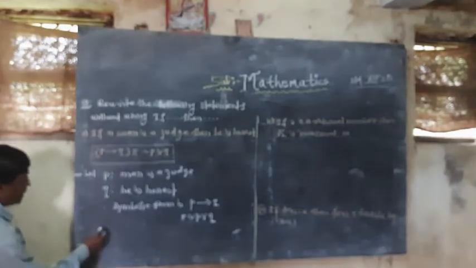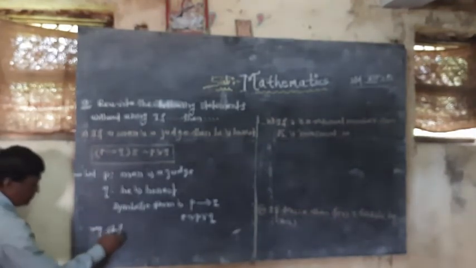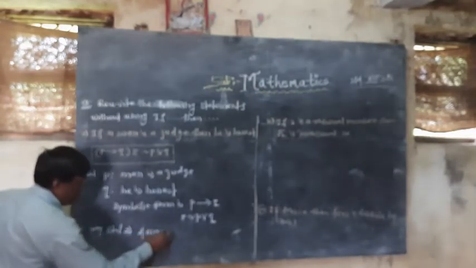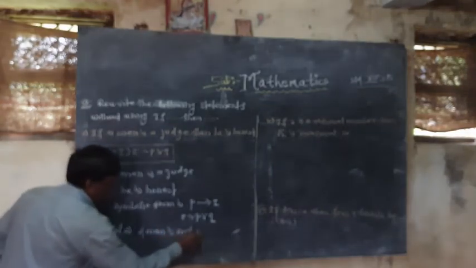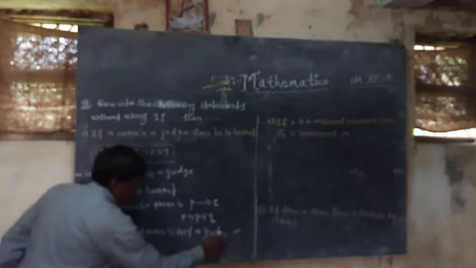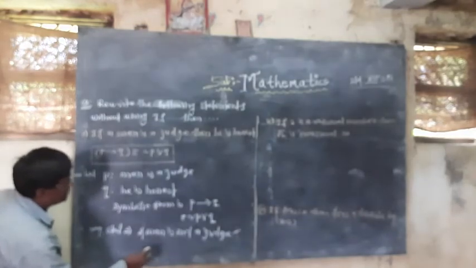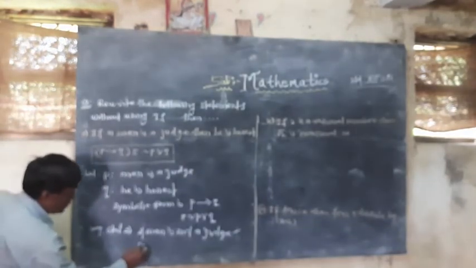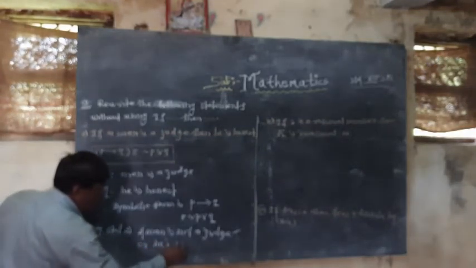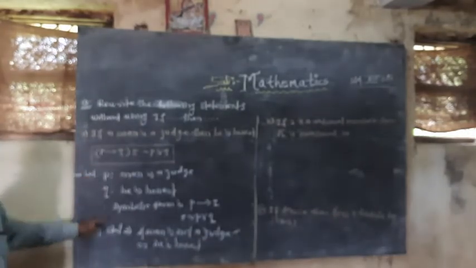That is the required statement: a man is not a judge or he is honest.